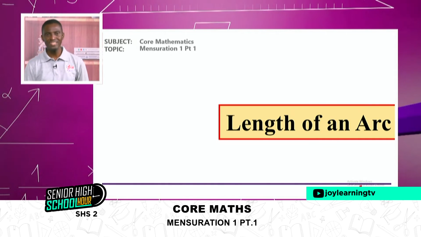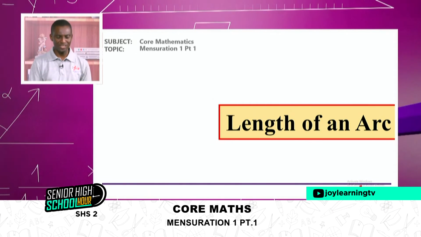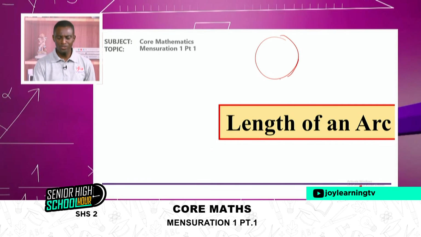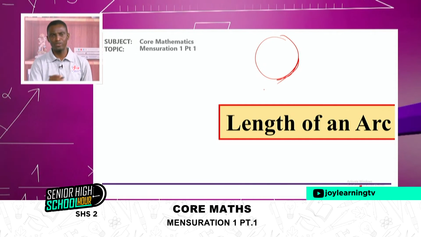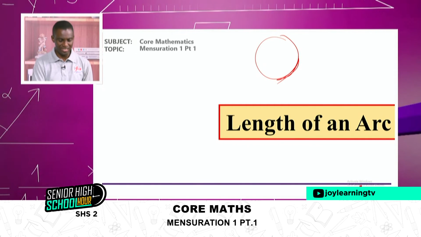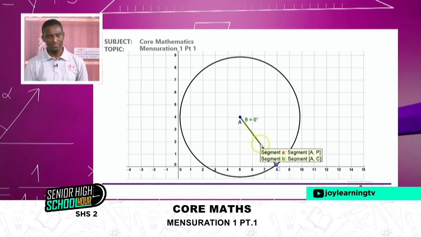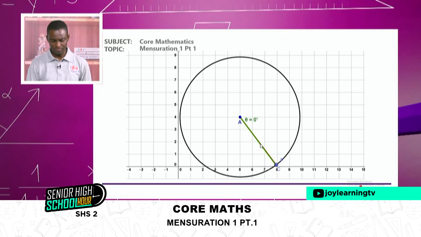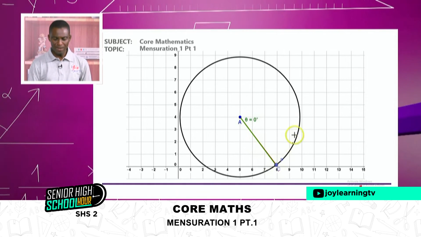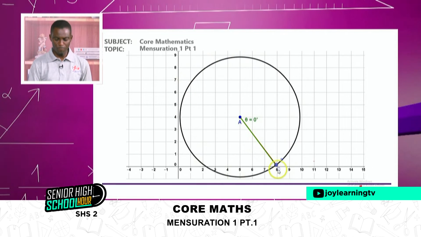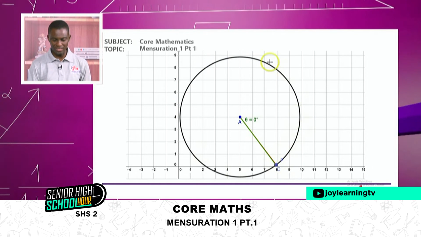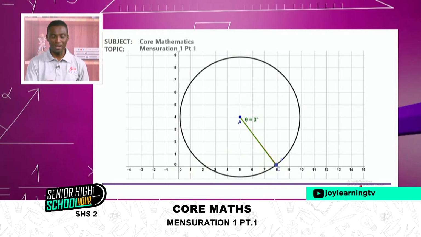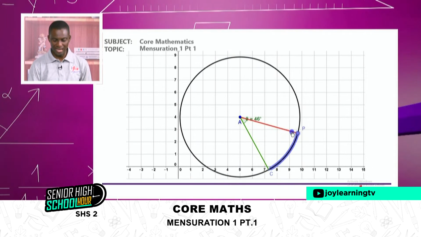Good. Now that we know the circumference of a circle to be 2 pi r, if I have a circle and I want to know the length of an arc, if I take a small portion of the circumference and I want to know the length of it, I want to start with this. You see, look at this object here, right? Now, if I move the point C along the path, and I trace the path, then I'll be tracing some arc, right? So you can see that I'm tracing an arc here.